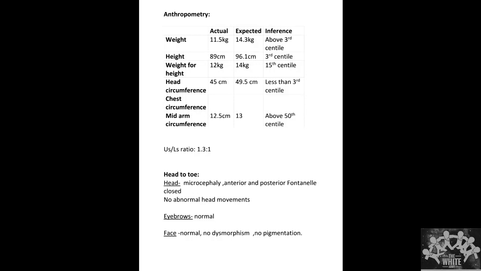Anthropometry. The weight was 11.5 kgs. Height 89 centimeters. Weight for height 12, expected to be 12 kgs. Head circumference 45 centimeters and mid-arm circumference 12.5 centimeters. So the weight was above the third centile. Height was at the third centile. The weight for height was at the 15th centile. The head circumference was less than the third centile, and mid-arm circumference was above the 50th centile. Upper segment to lower segment ratio was 1.3:1.